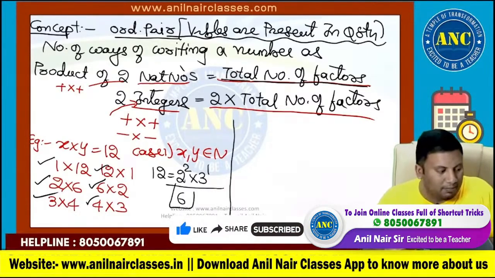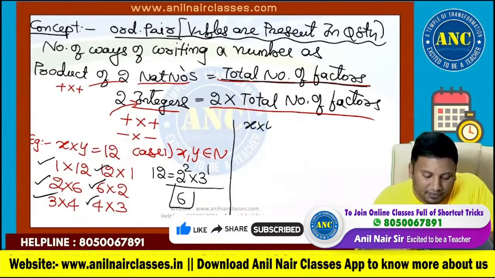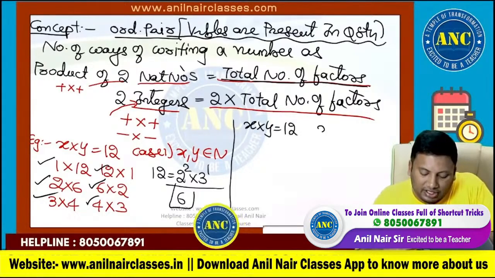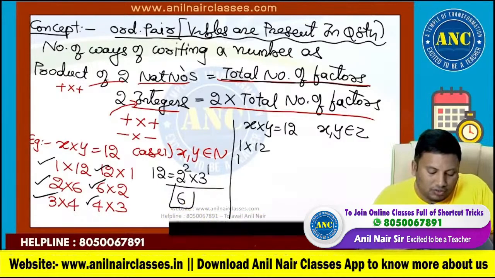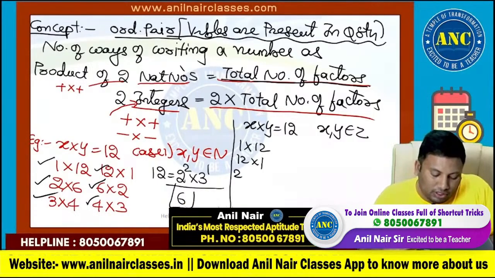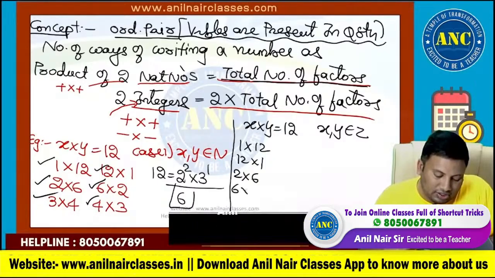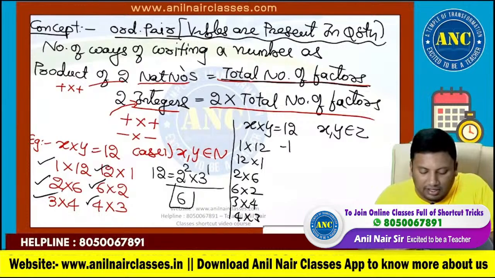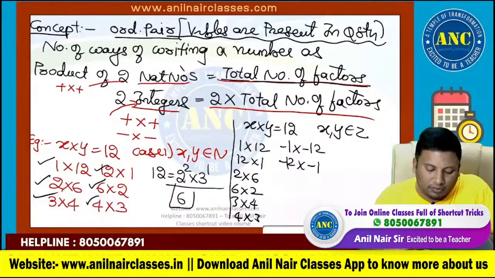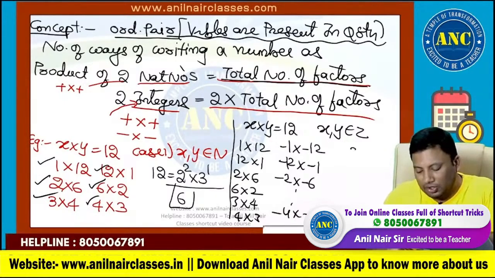Suppose case number 2, x and y are integers. If x and y are integers, 1 into 12, 12 into 1, 2 into 6, 6 into 2, 3 into 4, 4 into 3. Negative into negative is also positive. Minus 1 into minus 12, minus 12 into minus 1, minus 2 into minus 6, minus 4 into minus 3. 6 positive, 6 negative. So total I will get 6 into 2, which is 12.